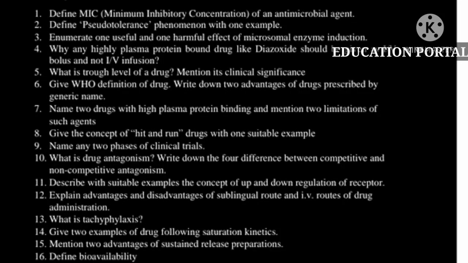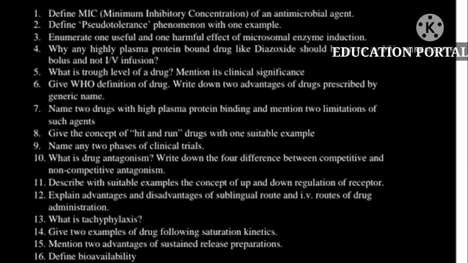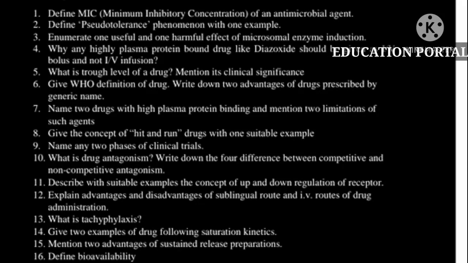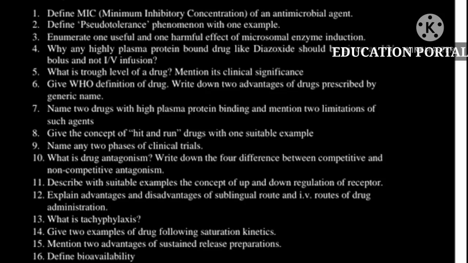The next important question is what is the trough level of a drug. You should know the trough level of a drug, and you should know the clinical significance of the trough level of a drug. The next important question is you should know the definition of a drug which is given by the World Health Organization. You should know the World Health Organization definition of a drug, and you should know the advantages of drugs which are prescribed by generic name.